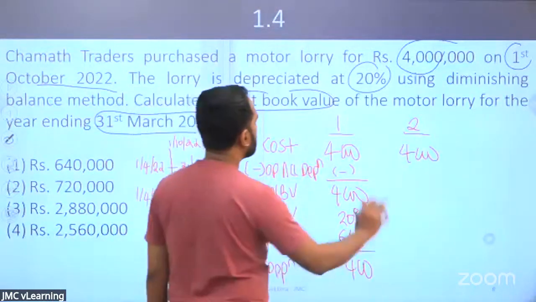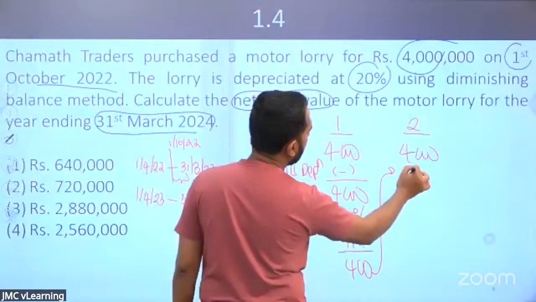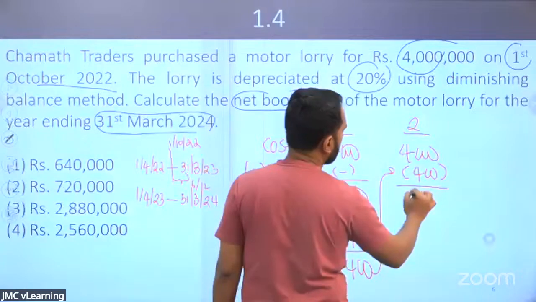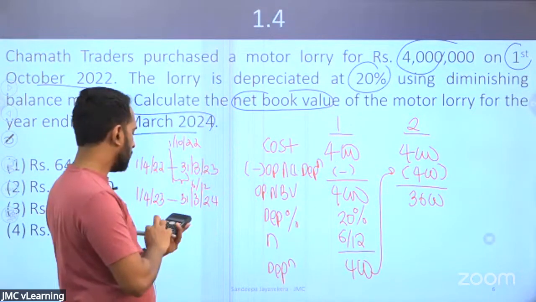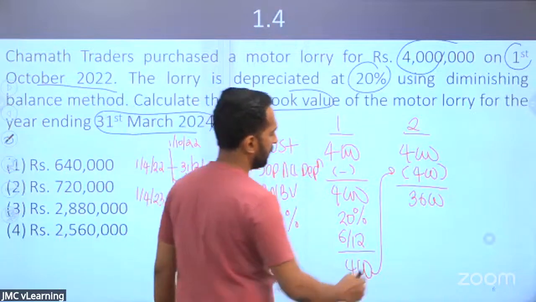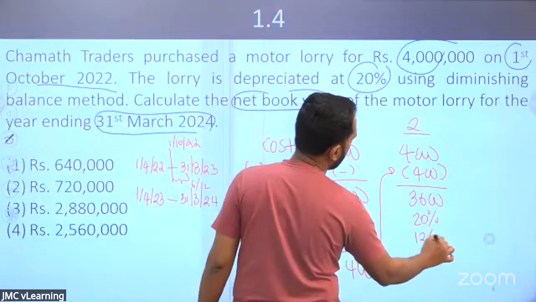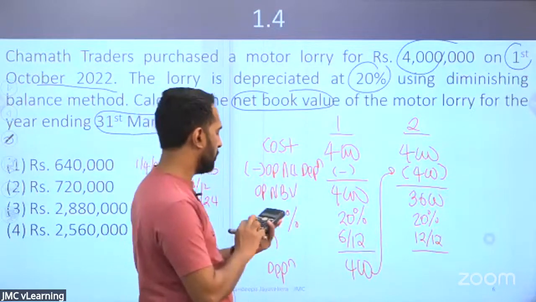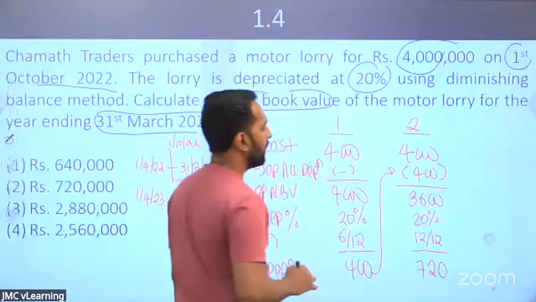Now I can move on to the second year. Second year opening accumulated depreciation is 400. So 4,000 minus 400 is 3,600. Now that 3,600 into 20%. You have to apply 20%. Now this full year you have been using. Then how much is the depreciation? 3,600 into 20%, 720.